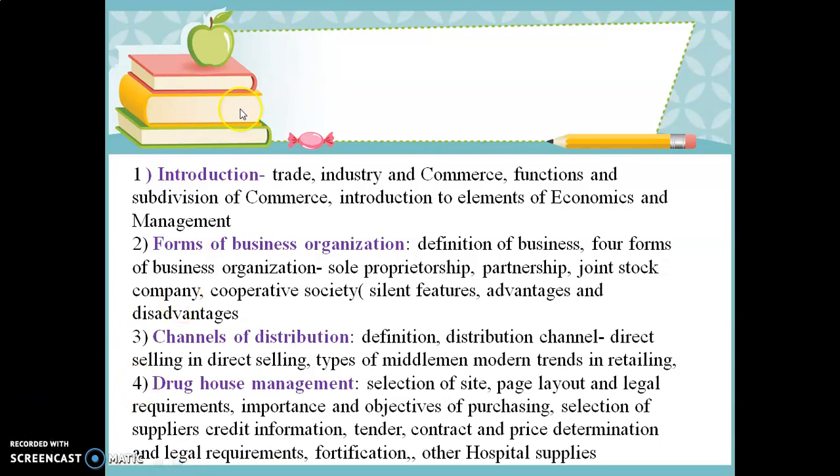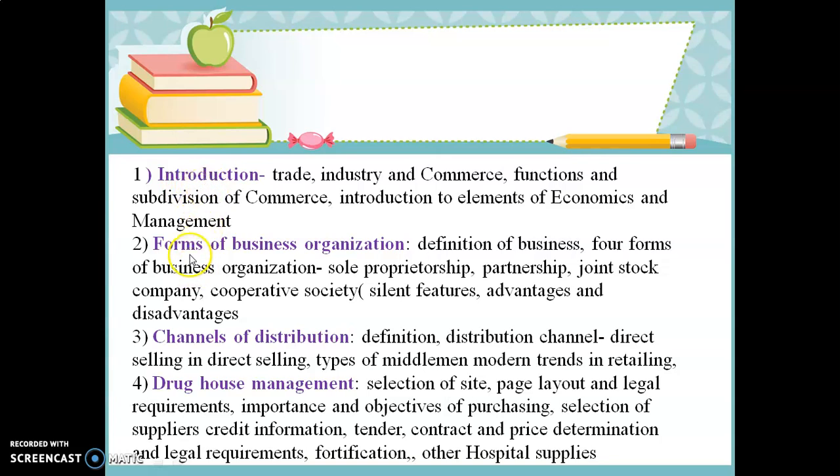In that, the first chapter is introduction. In it, various points like what trade means, its definition, types of trade, industry and commerce, then functions and subdivisions of commerce, introduction to elements of economics and management. All these topics are included in the first chapter of our subject, Drugstore and Business Management.